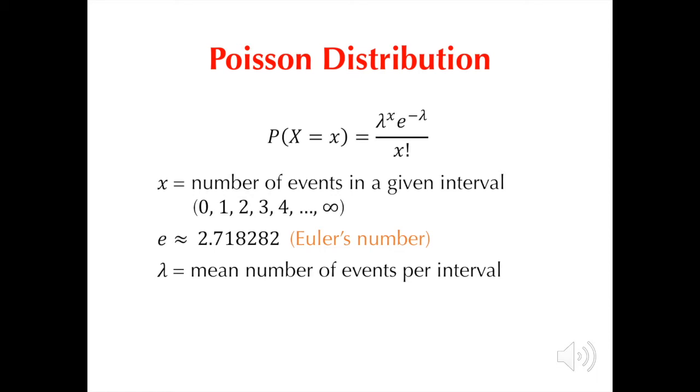If you could recall from the binomial distribution video, link in the description, you only need the values of n and p in order to describe the binomial probability distribution. In the case of the Poisson distribution, you only need the lambda to be able to characterize the probability distribution. By the way, the mean and the variance of the Poisson distribution have the same value, and that would be the lambda.